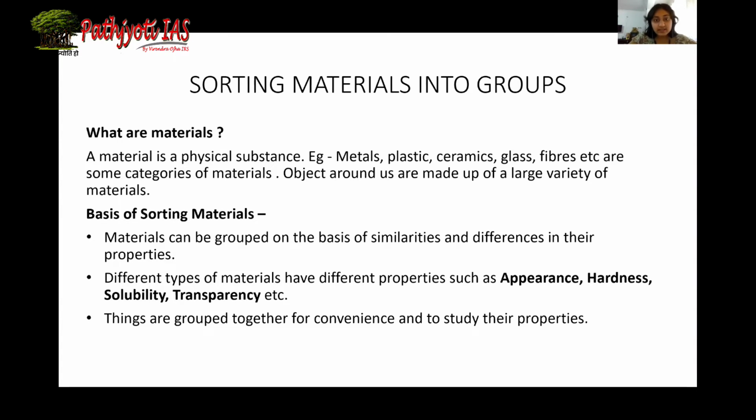It can be any physical substance around us, anywhere. The examples of material are plastic, ceramic, glass, fiber, etc. These are some categories of material. The objects we are surrounded with are made up of a variety of materials. They can be made up of one single material, or they can be made up of multiple materials combined together.